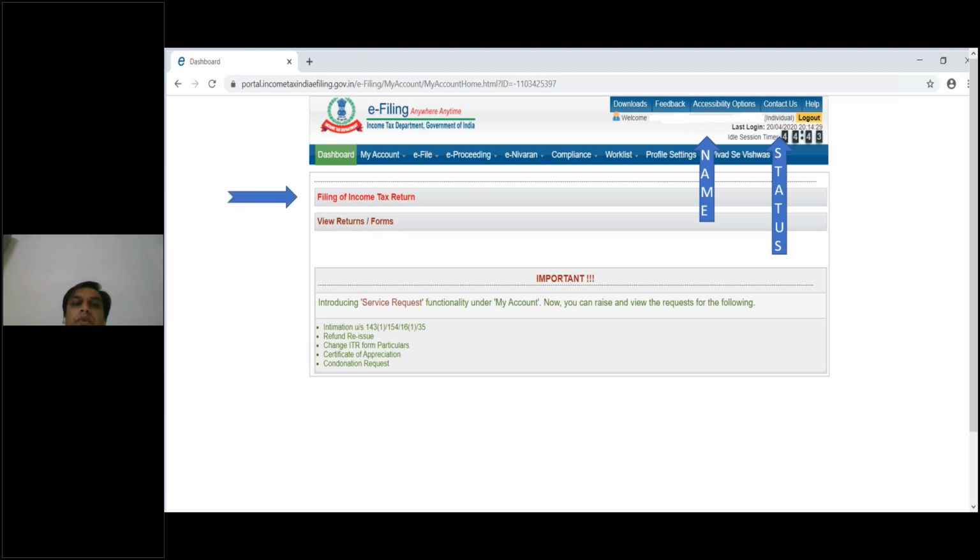And here, if you select this option, you can go to the filing of your income tax returns. Here it is View Returns and Forms. If you had filed previous years' income tax returns, you can check them by this tab. If you are not yet logged in, you can log in again on the income tax website. We will go through this, and then we will start with filing the income tax Excel file for ITR 1. Okay, so it's going good.